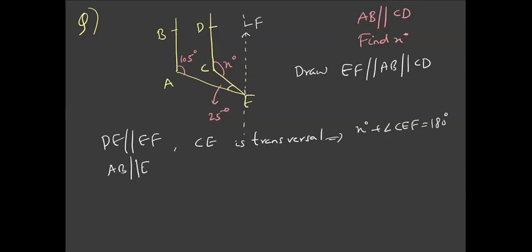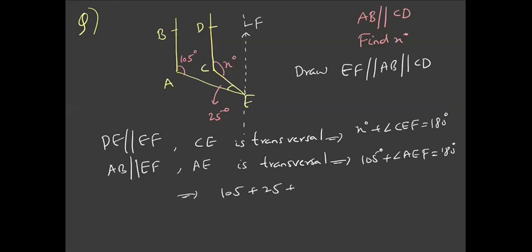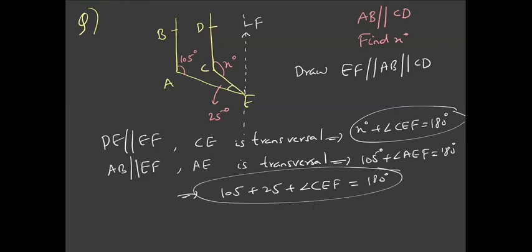AB is parallel to EF and AE is a transversal, so 105 degrees plus angle AEF would be 180 degrees. So this gives 105 plus 25 plus angle CEF equals 180 degrees. If you solve these two equations, you can find the value of angle CEF.